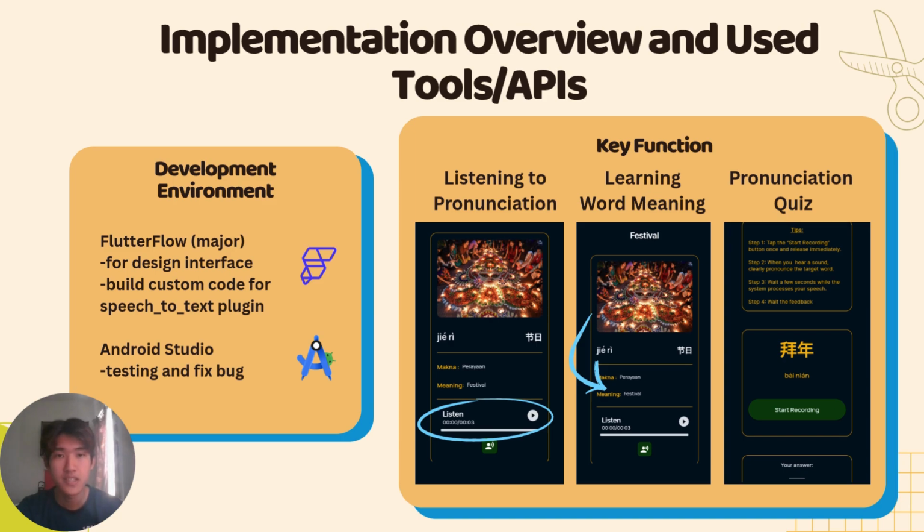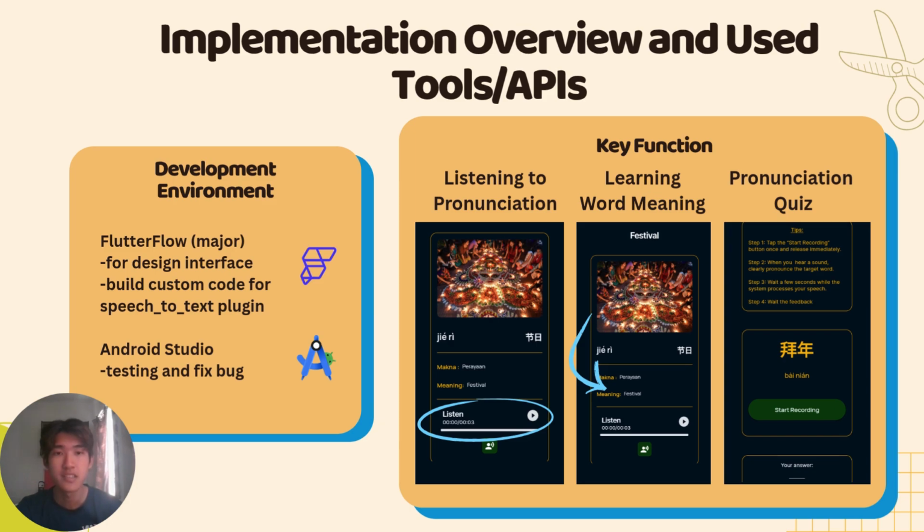The key function of the application is listening to the pronunciation. The user can use the listen button on the card to hear the pronunciation of the word, how to pronounce the word. Besides that, we also have the learning word meaning. The user can learn the meaning in BM, which is Bahasa Malaysia, and also the meaning in English.